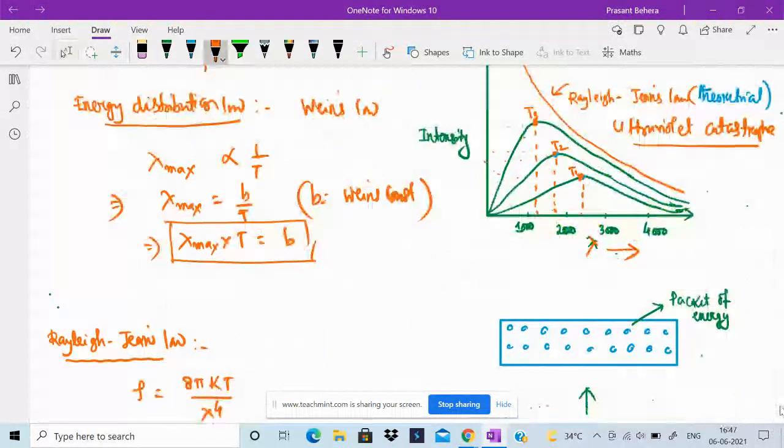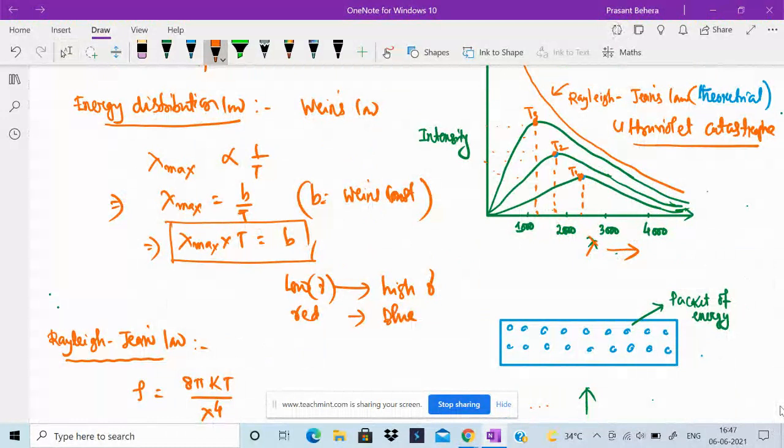With the increase in temperature, the frequency increases from lower to higher frequency. That means it converts from red to blue.